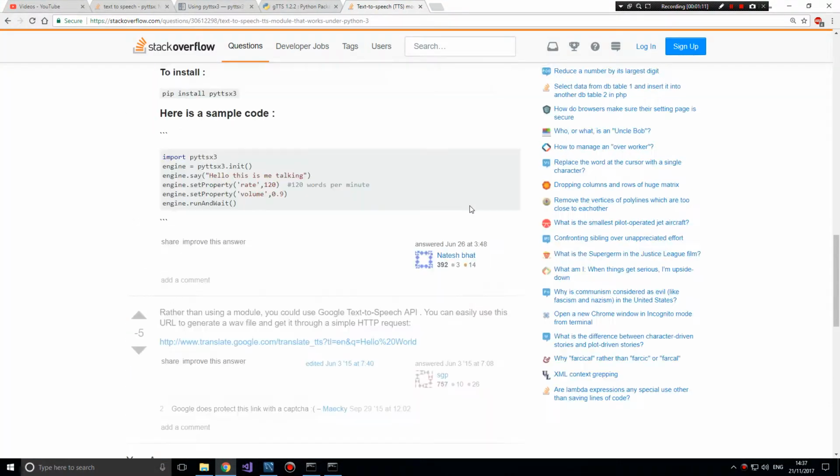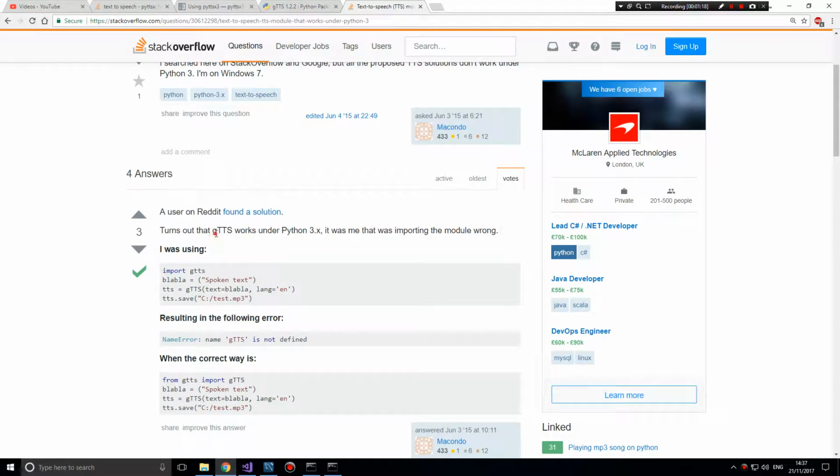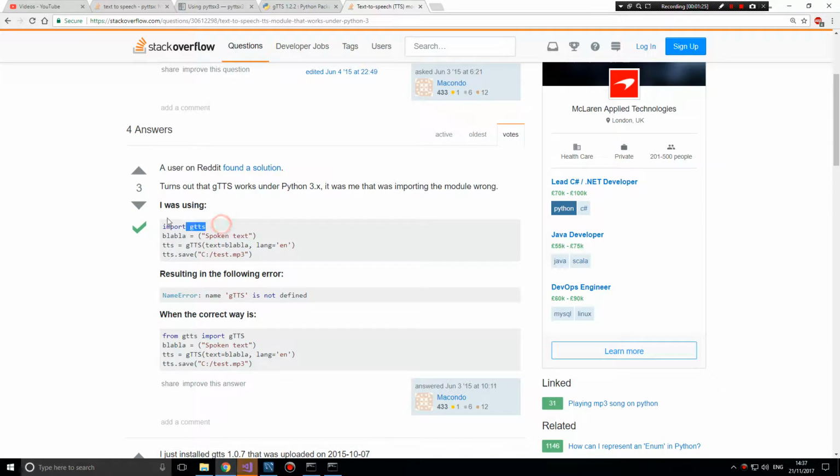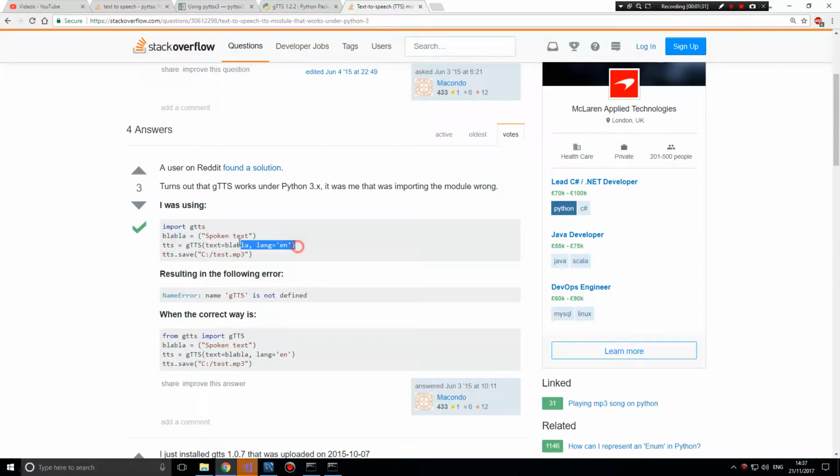I've been doing some research on the text-to-speech module by Google, which apparently does work on Python 3, which is great. So you import it over here, you put in your text like so. As you can see, you can even set the language, which is fantastic. So imagine your questions are in a different language. You can actually set that, and you can save. Then you have to save as an MP3, which is annoying. But anyway,